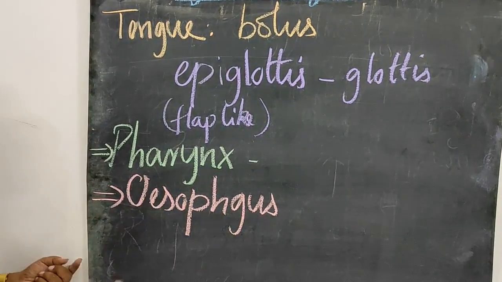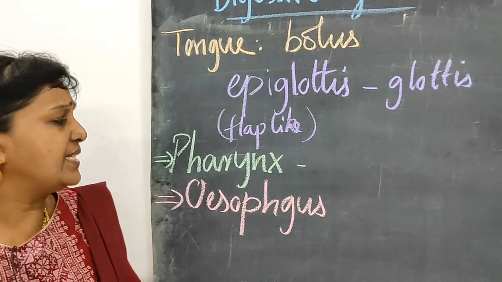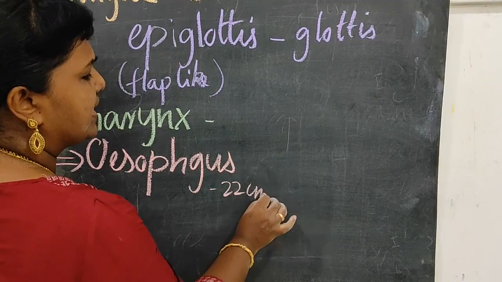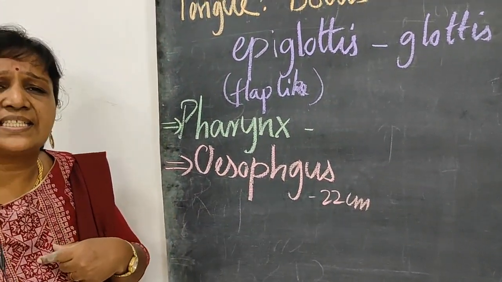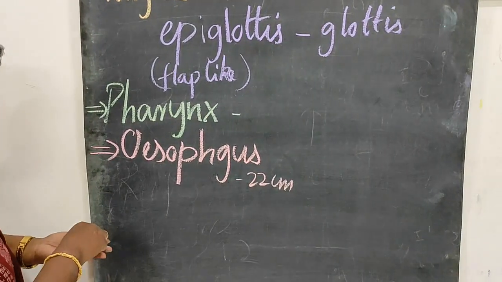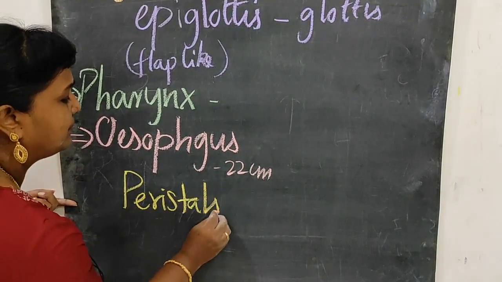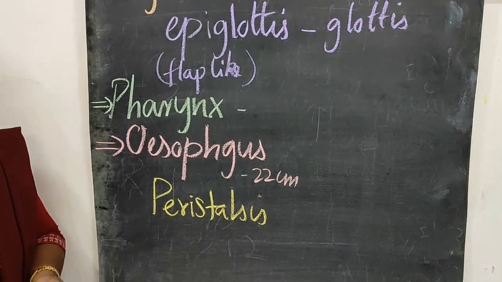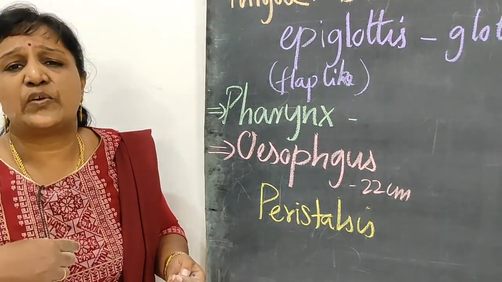The esophagus is also said to be the food pipe, and it is about 22 centimeters in length. This esophagus conducts the food from the pharynx to the stomach by peristalsis. Peristalsis means the contraction and relaxation of the walls of the esophagus.